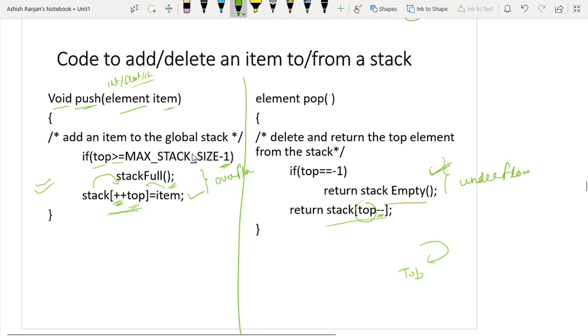Okay, so this is all about the code for the stack, whether your stack is for pushing the element or for popping the element from the stack.